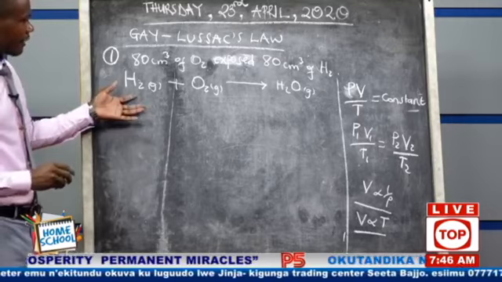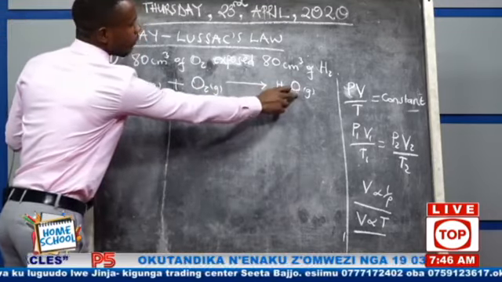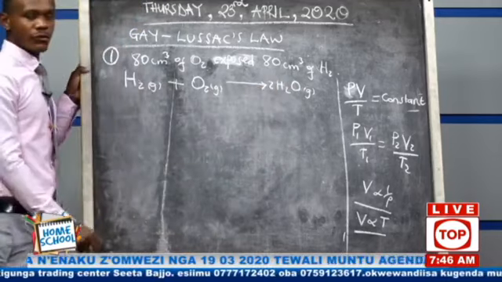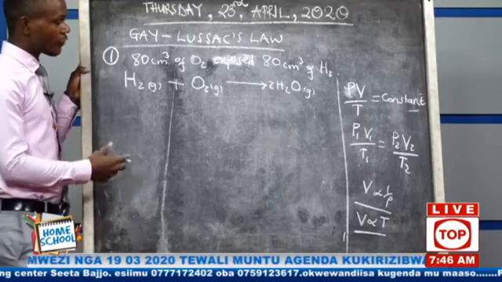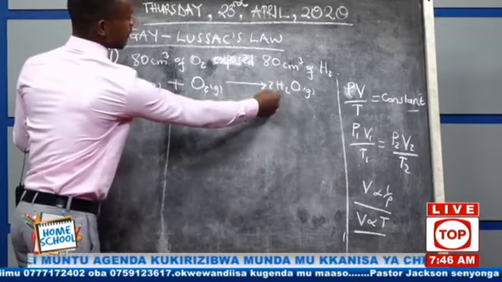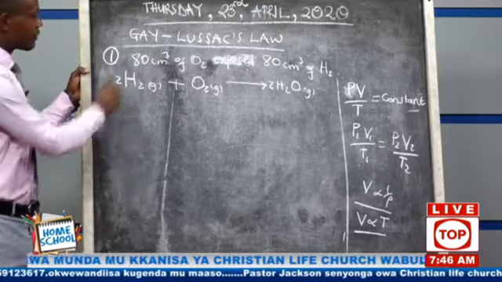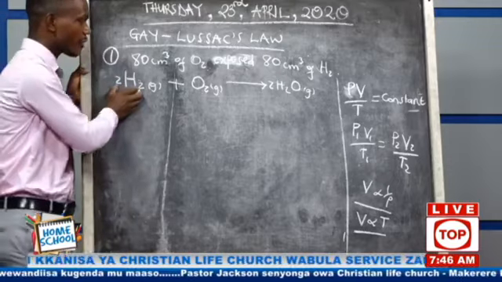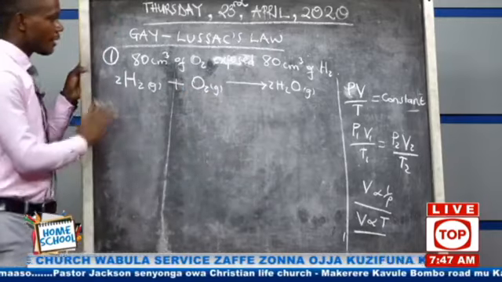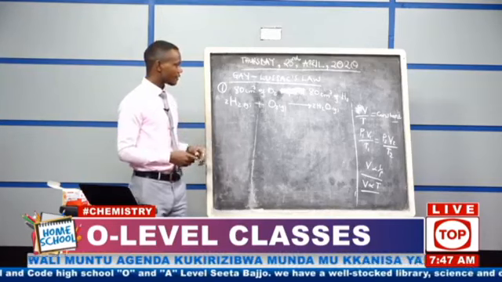So what we do next is we balance. We said if there are 2 atoms of oxygen and there is 1, you put a 2 there. When you put a 2 there, you form 4 atoms of hydrogen. And after forming the four atoms of hydrogen, you'd be able to say these are 4, these are 2. What do you do? You put a 2 there. And when you put a 2 here, you'll be able to get 4 atoms of hydrogen, 4 atoms of hydrogen, 2 atoms of oxygen, 2 atoms of oxygen. And the equation will be balanced, and you are starting to score the marks, okay? These are the very first marks you score.